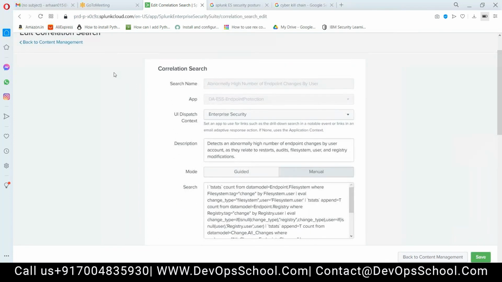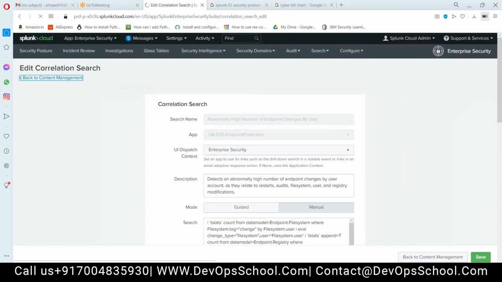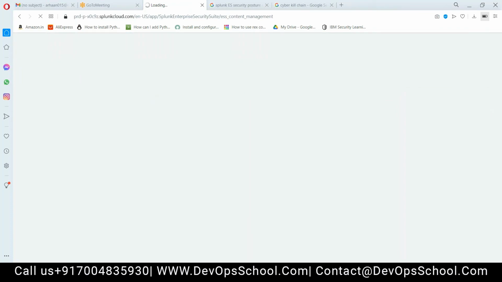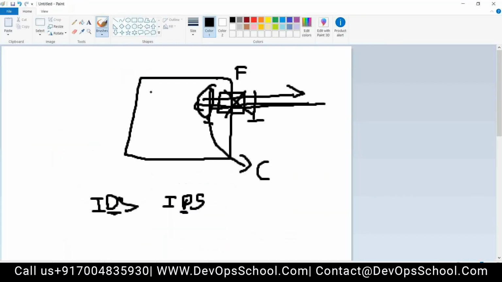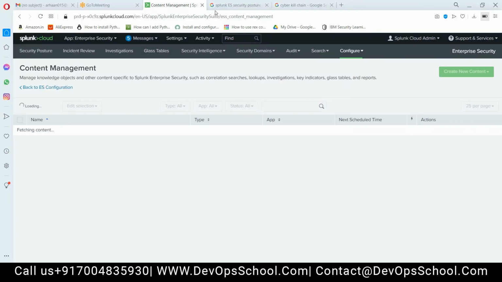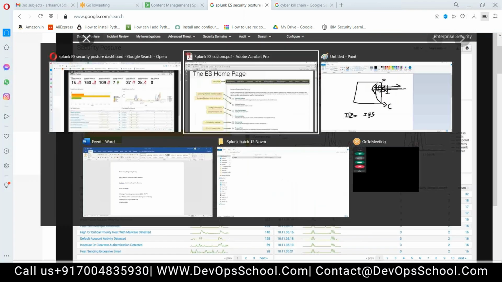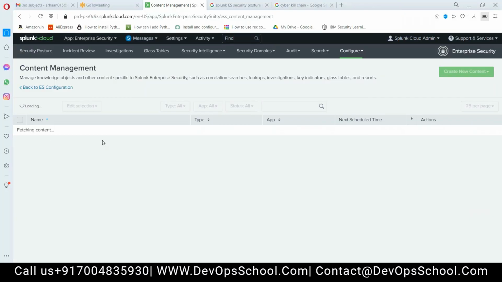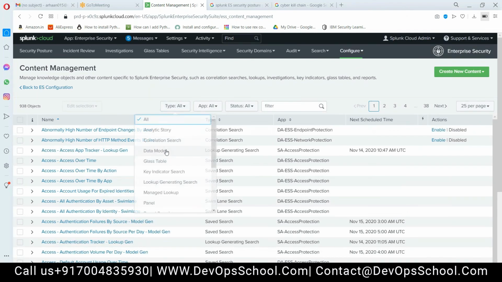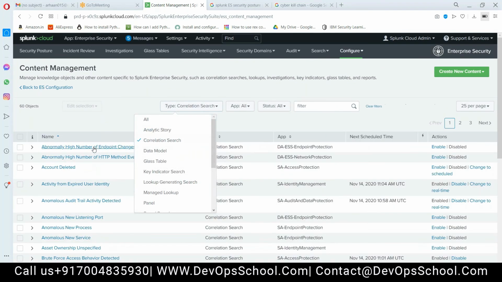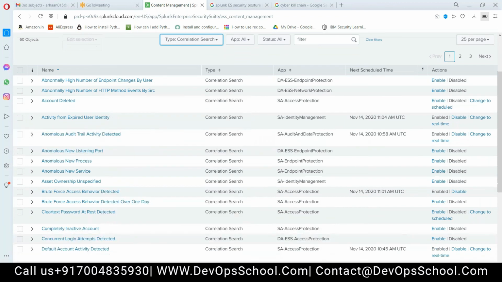I'll check it later. So guys, what is happening here? What I want to show here is this snapshot. These access notables. In real time, let it load. These correlation searches are categorized at a high level. This is an endpoint notable. When this triggers, this will be a network notable.